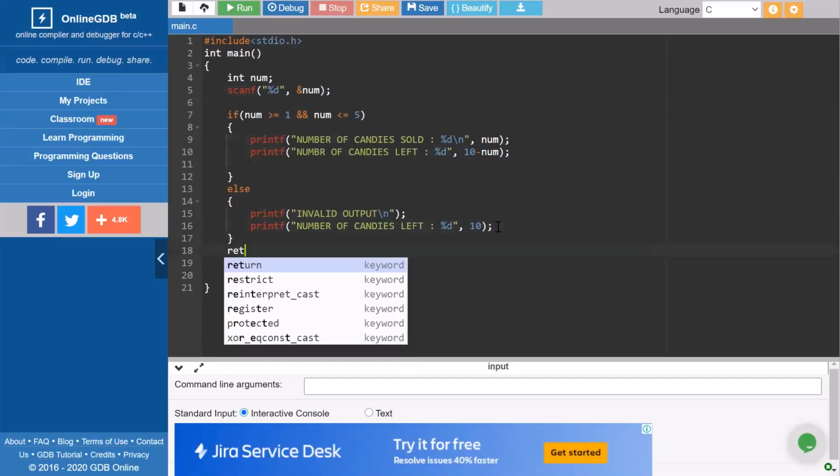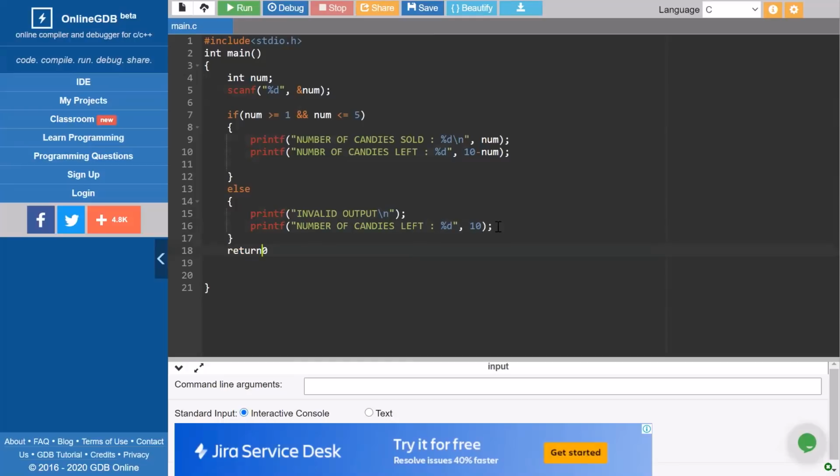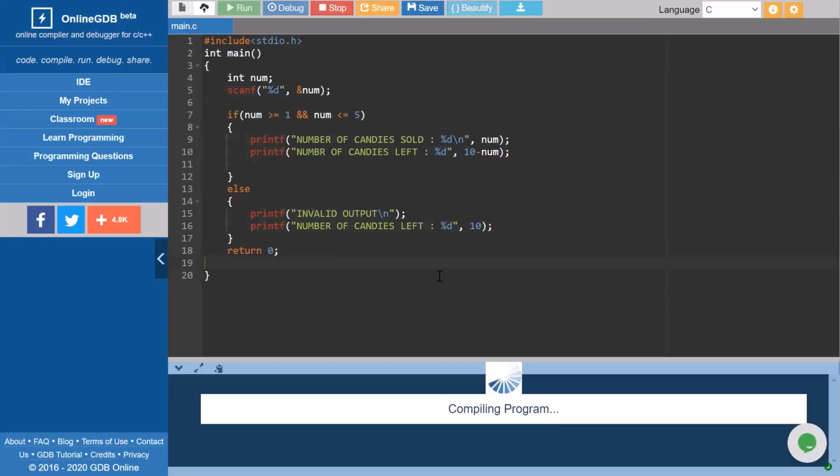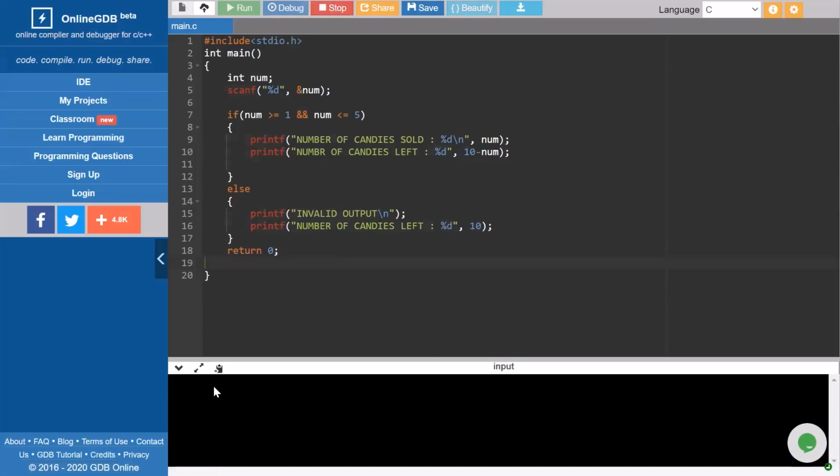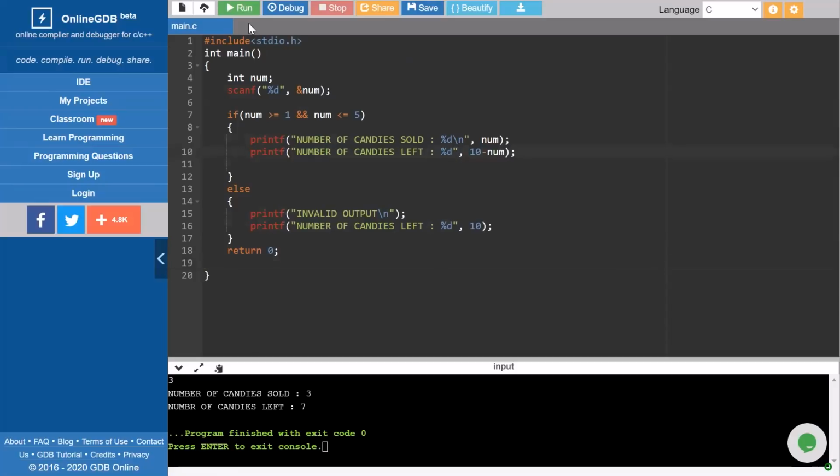Okay, so now it's done. We will return 0. 0 means successful completion of the function. And now we will run it and see if it's working fine or not. Let's see if there are any errors. It's actually a good compiler. So what value do you want me to give? Let's give 3. Okay, this is very good, the output has come. The spelling of number was wrong, sorry for that. Now let's try it for some other values.